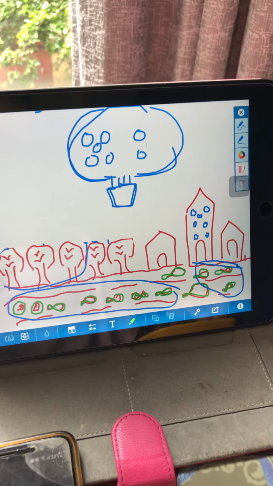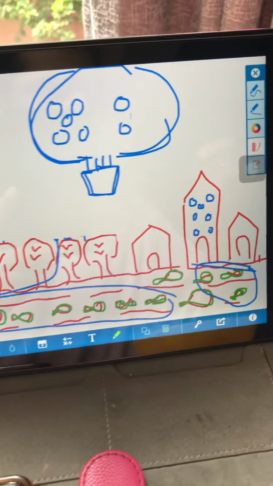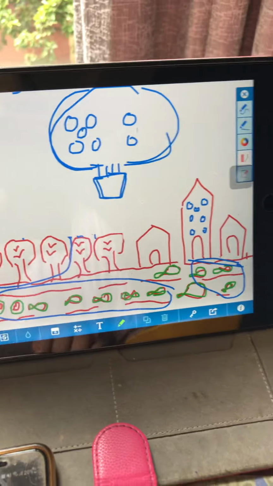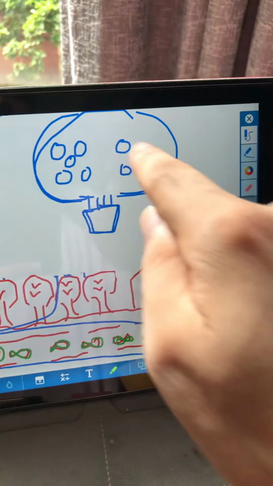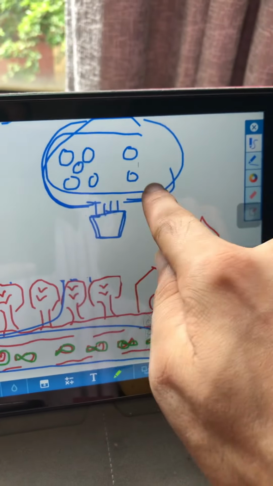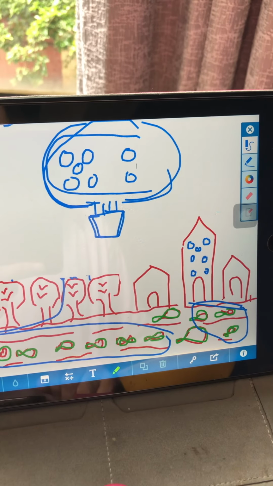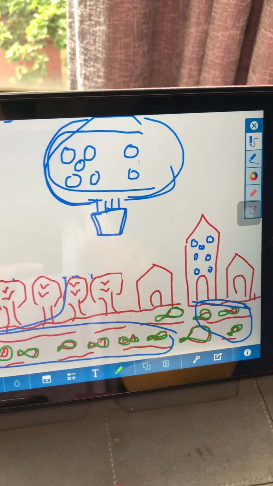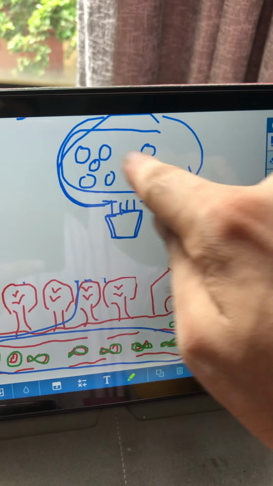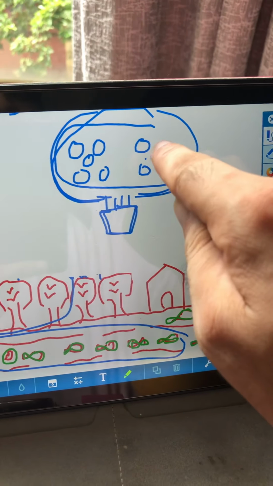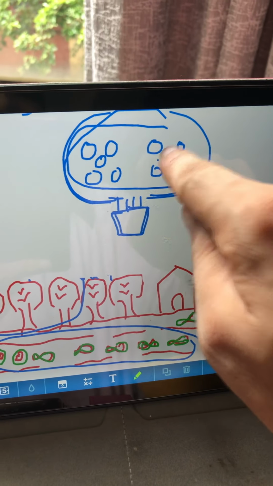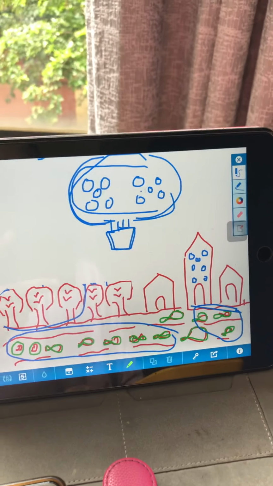No, you're guessing. This is 5 and there were 10 here. So 5 plus 2 is 7 and 7 plus 3 is 10. So somebody removed 3 dots.